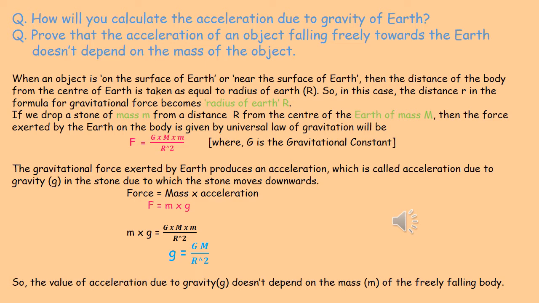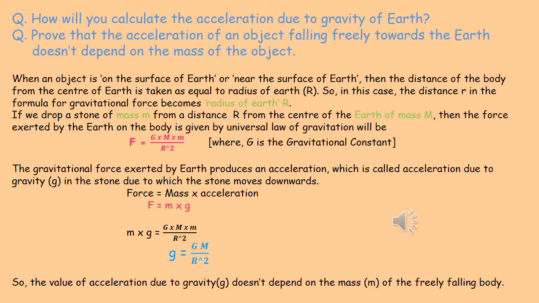So we can equate their values. So we can say that mg is equal to G M m by r square. If we reduce it, we cancel small m from both sides, and we get small g is equal to capital G capital M by r square.